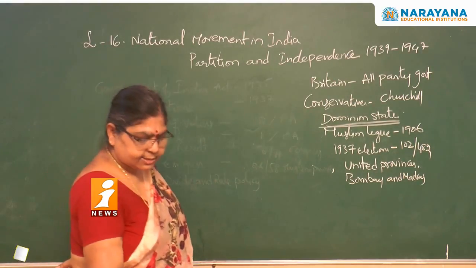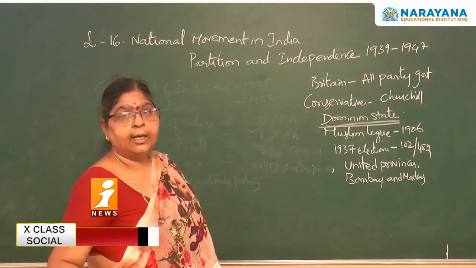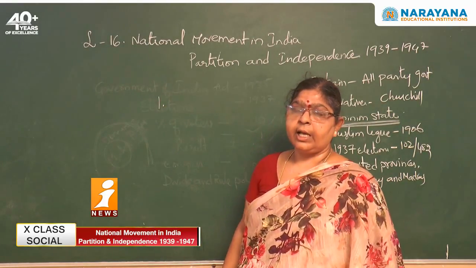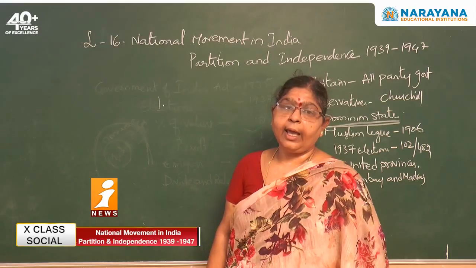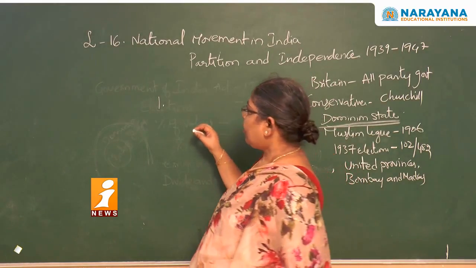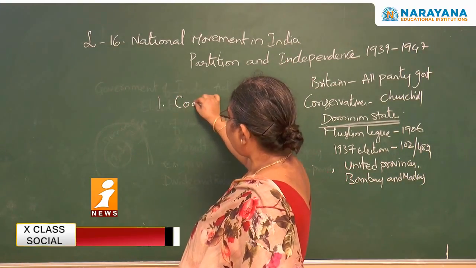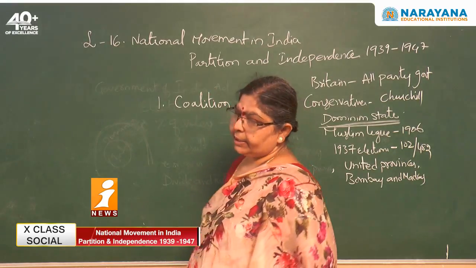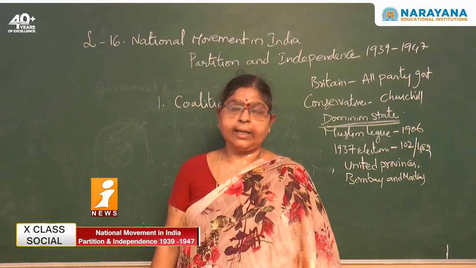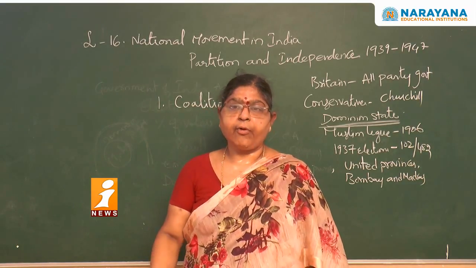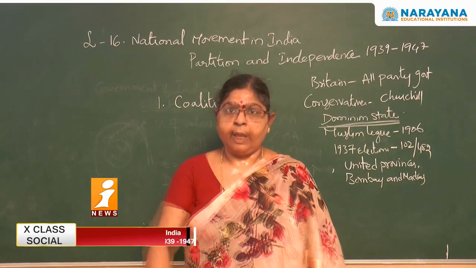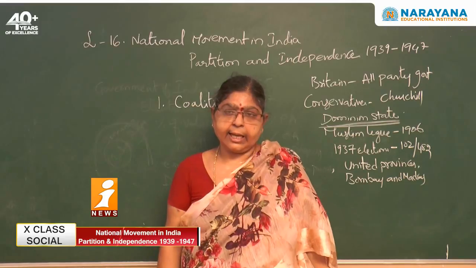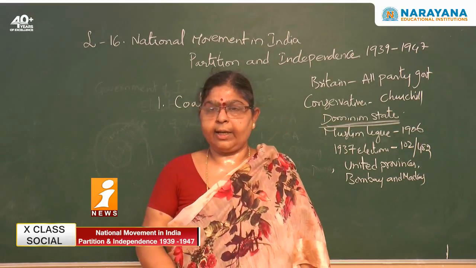The first one is the rejection of forming a coalition government. When Congress was forming a government in the United Provinces, at that particular time, the Muslim League demanded that we should form a coalition government, because even the Muslim League has a number of seats, so they started saying that we both will form the government.